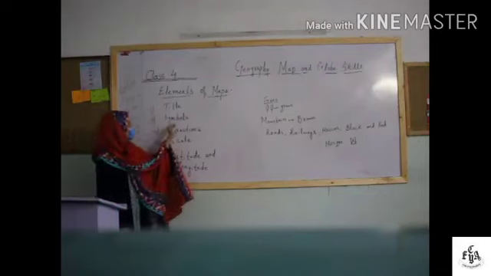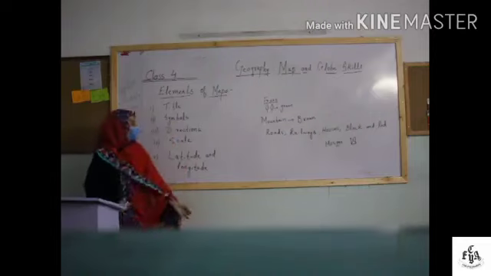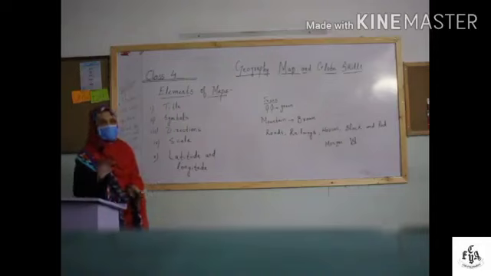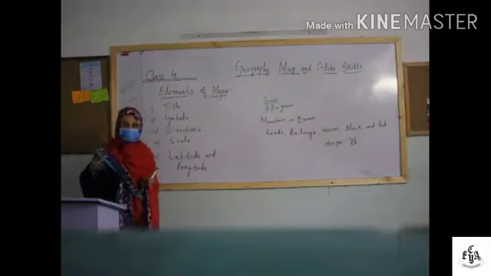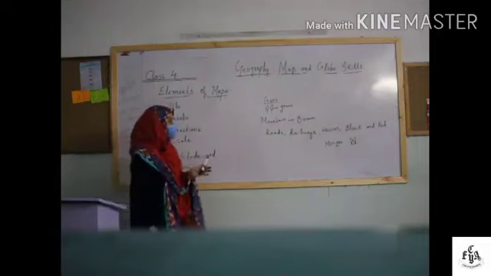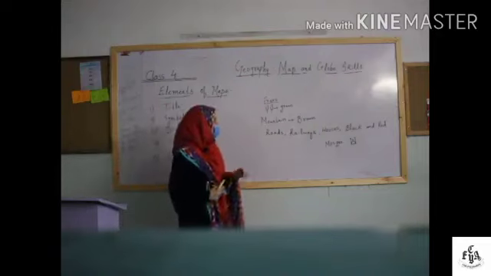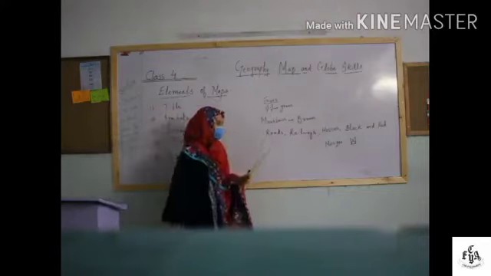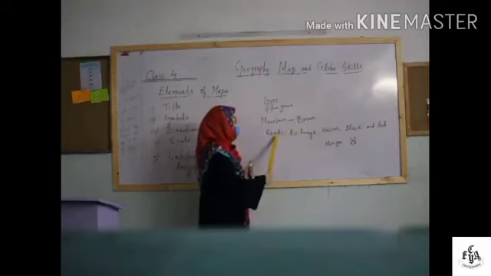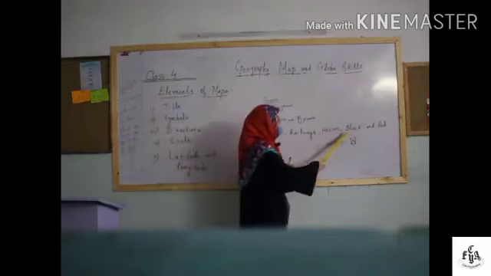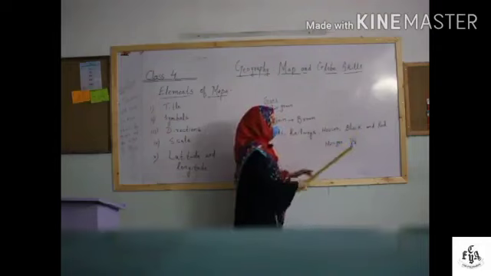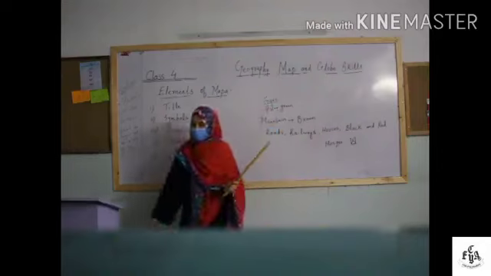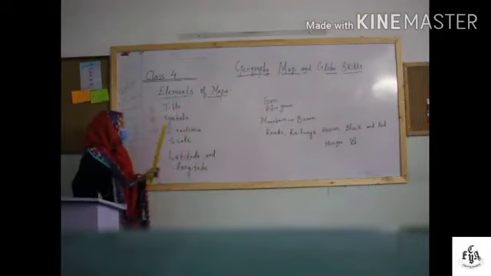Number 2 is symbols. We use symbols to know the different features on a map. For example, we cannot draw a whole mosque on a map or a whole road on a map. So we should know these symbols so that we can read the map easily. For example, we show trees with green color. We show mountains with brown color, and roads, railways, houses with black and red color. And this is the symbol of a mosque, as we cannot draw the whole mosque on a piece of paper.